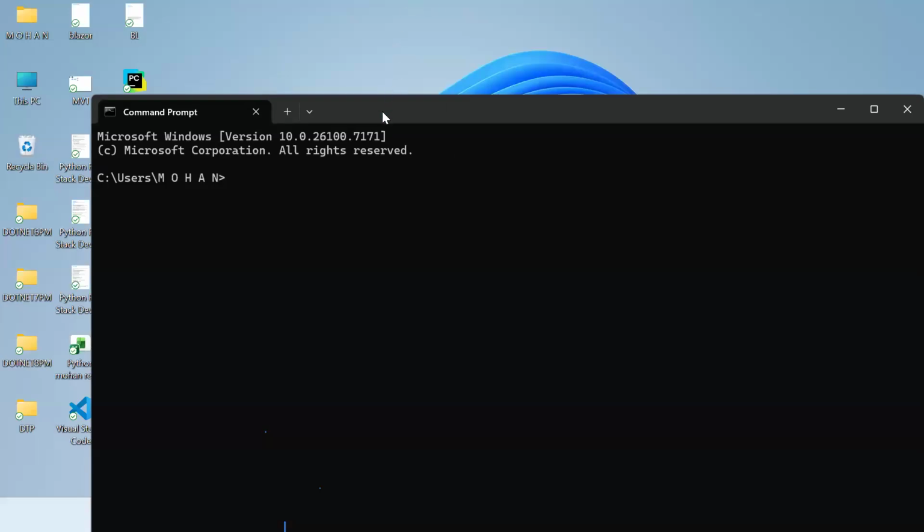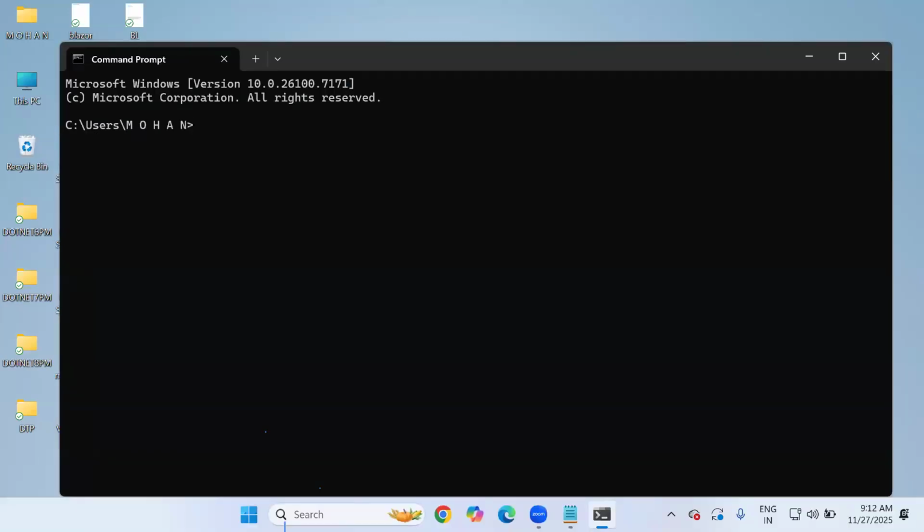My desktop is present in the OneDrive location. That's what I'm moving towards first, OneDrive. And I'm trying to move to desktop again: cd space desktop. Now, if you want to run a Python file, you should pass the command called what? python space test.py.